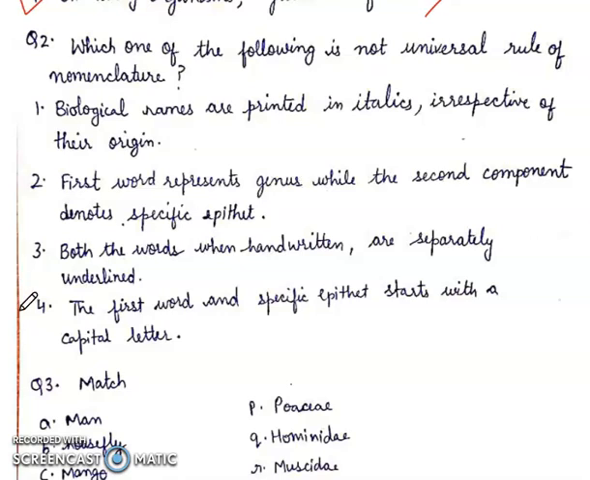So fourth is the wrong statement because the specific epithet starts with a small letter and first word genus starts with a capital letter. First, second and third rules are correct.